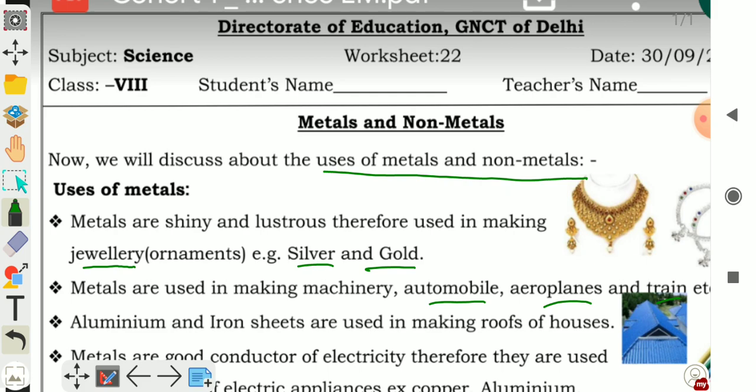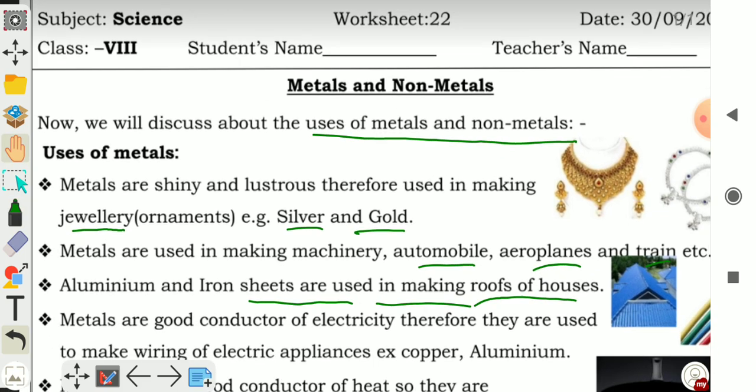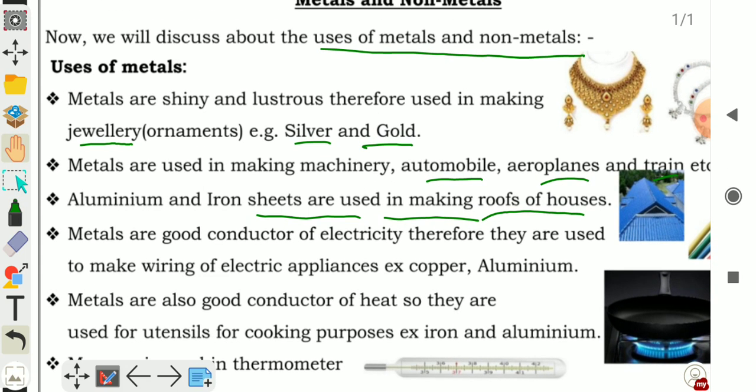Third, aluminium and iron sheets are used for making roofs of houses, as aluminium and iron are very good malleable metals. That is why sheets of these metals are used in making roofs of the houses. Metals are good conductors of electricity, therefore they are used to make wiring of electric appliances, for example copper and